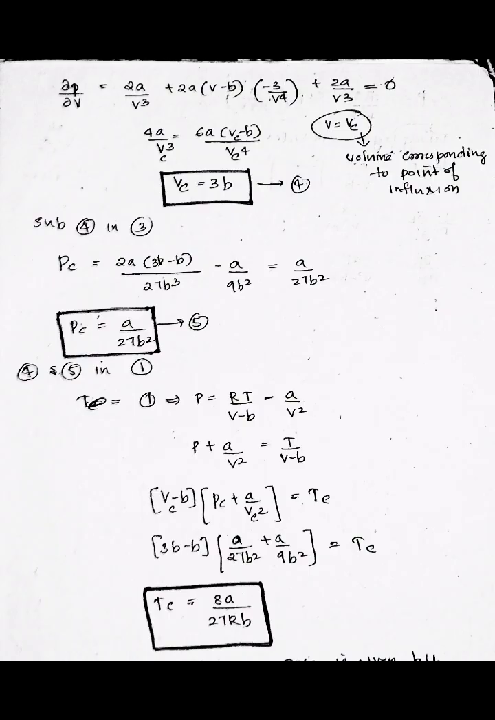Substituting the value of 4 and 5 in 1, we get P is equal to RT by V minus B minus a by V square. That is, P plus a by V square is equal to RT by V minus B. That is, Vc minus b into Pc plus a by Vc square is equal to RTc. That is, 3b minus b into a by 27b square plus a by 9b square is equal to Tc. That is, Tc is equal to 8a by 27Rb. So in this way we can also find the critical pressure and critical temperature value.